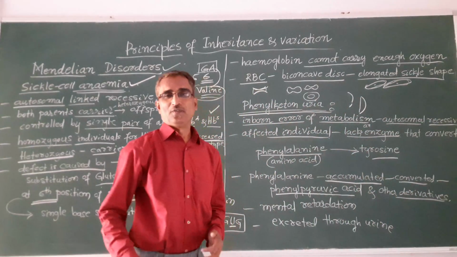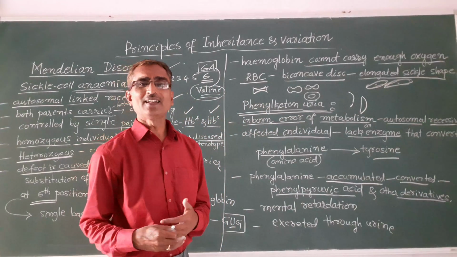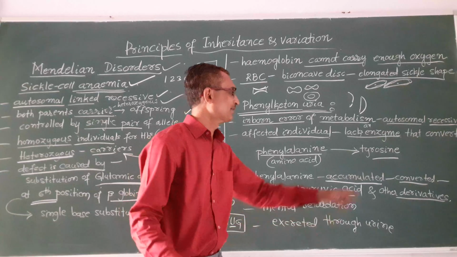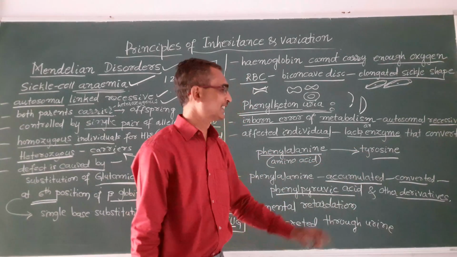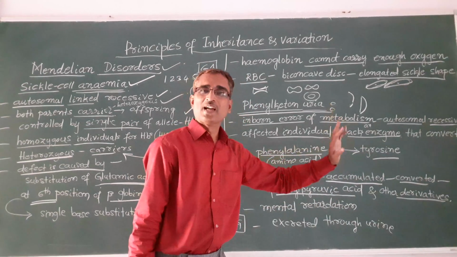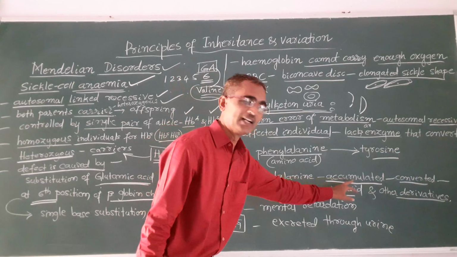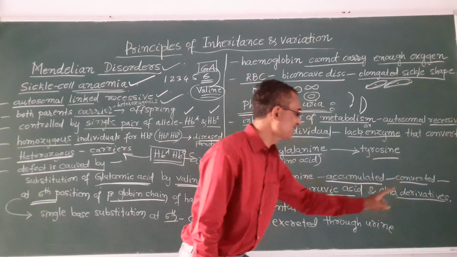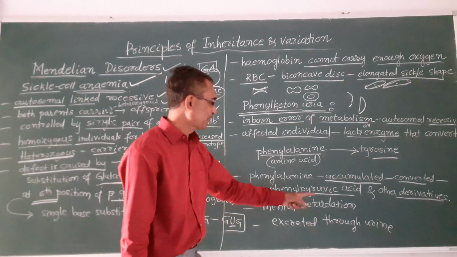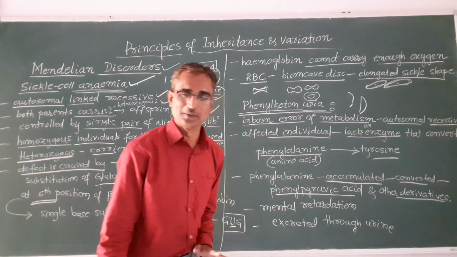So phenylalanine is not converted into tyrosine because of the absence of this enzyme, so it accumulates, and further is converted into phenylpyruvic acid and other derivatives, okay.